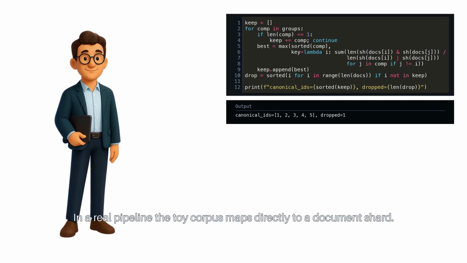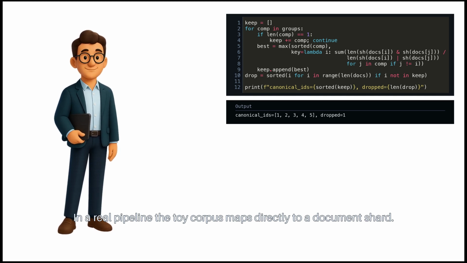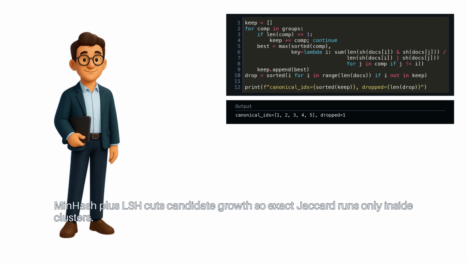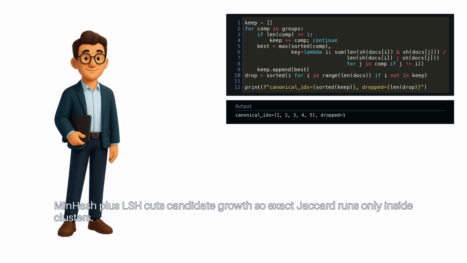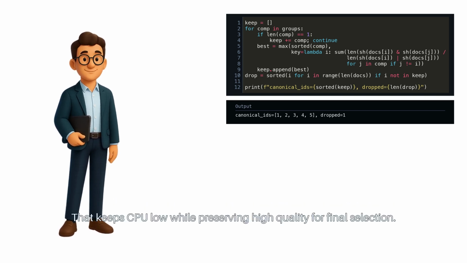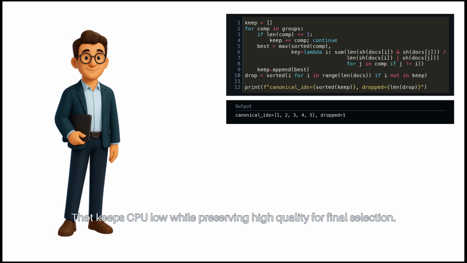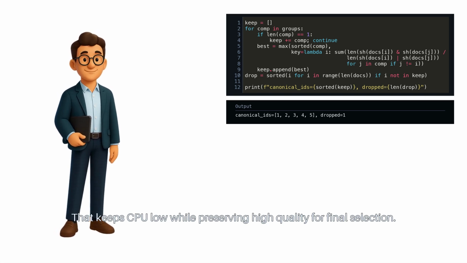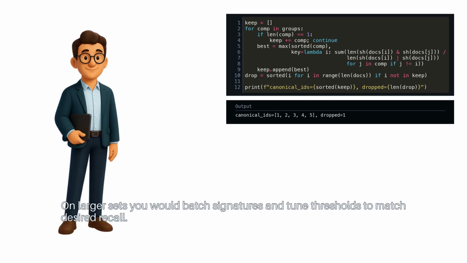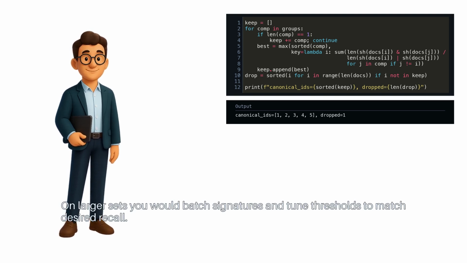In a real pipeline, the toy corpus maps directly to a document shard. MinHash plus LSH cuts candidate growth, so exact Jaccard runs only inside clusters. That keeps CPU low while preserving high quality for final selection. On larger sets, you would batch signatures and tune thresholds to match desired recall.